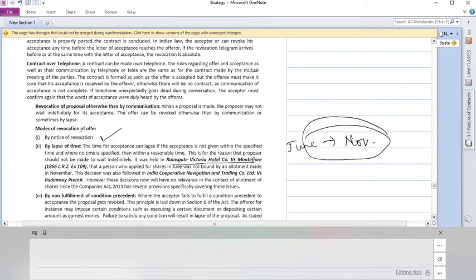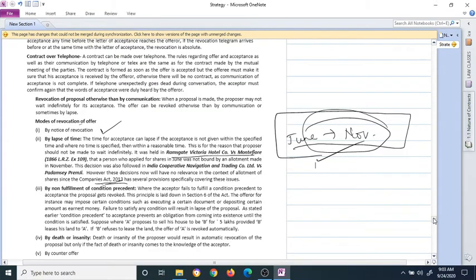But now these rules about shares lapsing within a certain time period are not valid in the context of allotment of shares, because the Companies Act 2013 has many rules with respect to this. The Companies Act 2013 in itself answers all these questions, I mean, when the shares can be allotted after the application is made and all that. So now these rules are no more applicable for the allotment of shares. You can consider this example for some other offer getting lapsed.